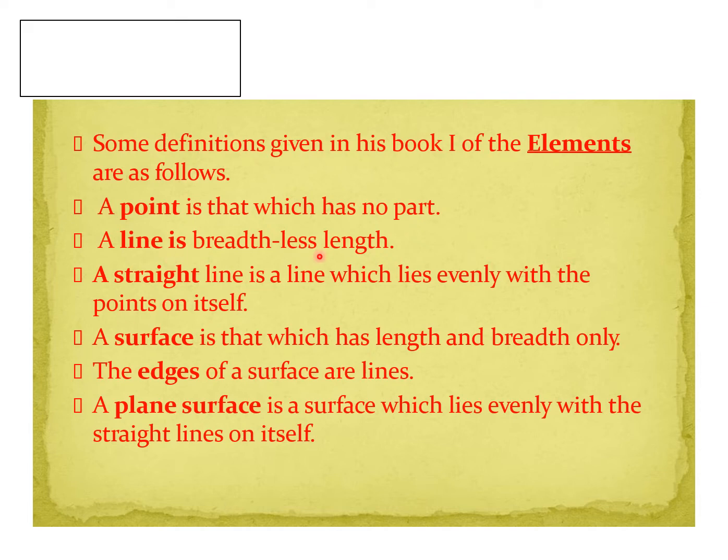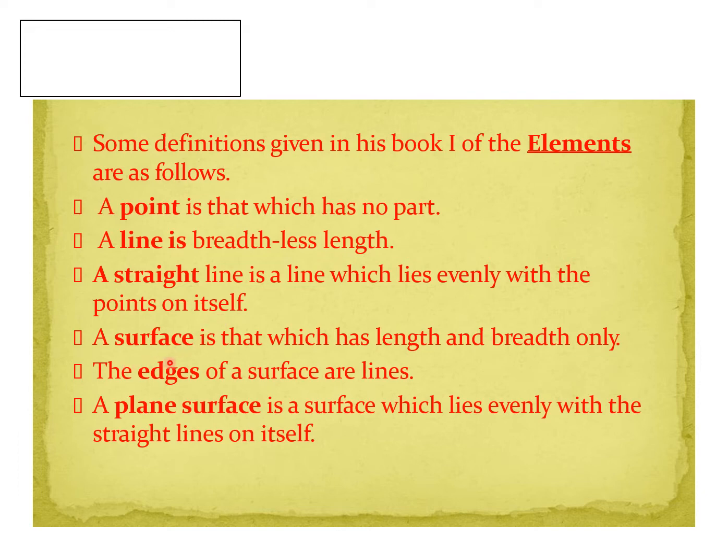A line does not have any breadth. A straight line is a line which lies evenly with points on itself. These are all basic points in geometry.